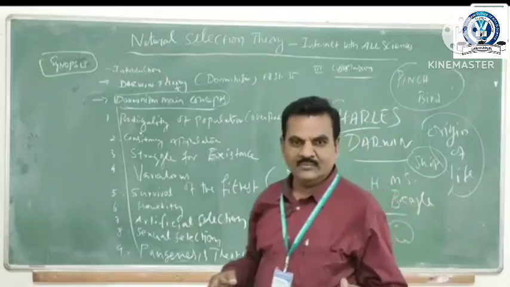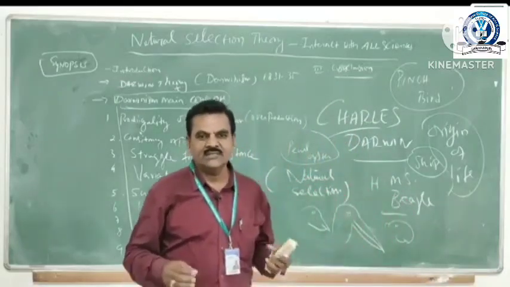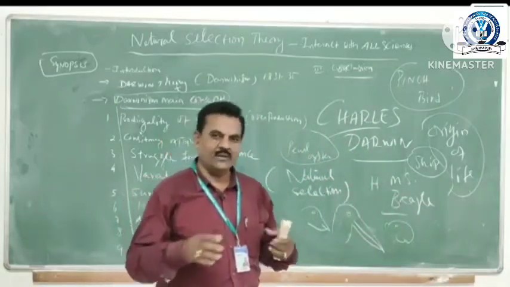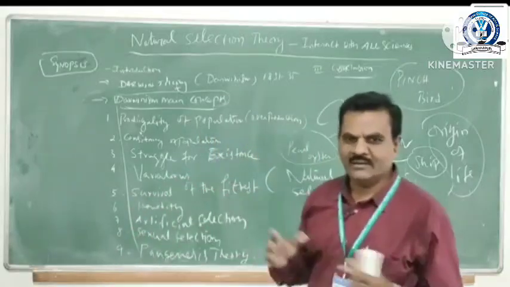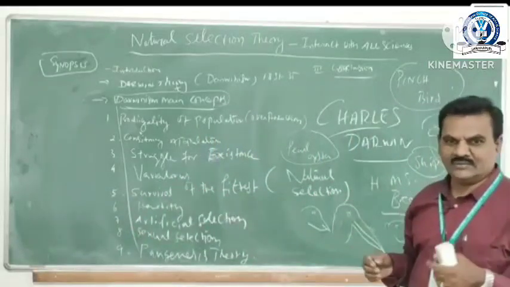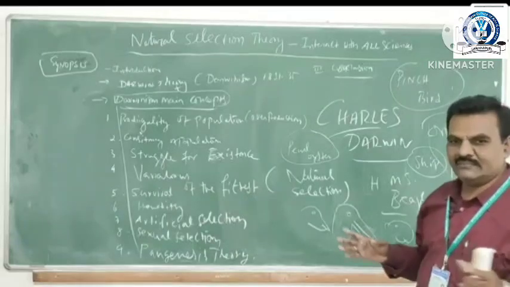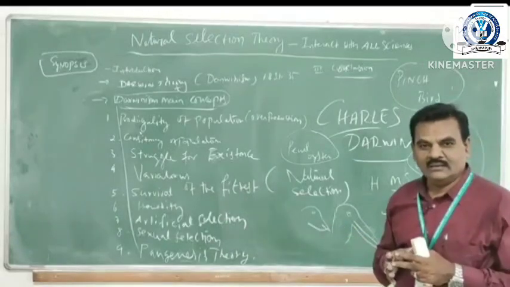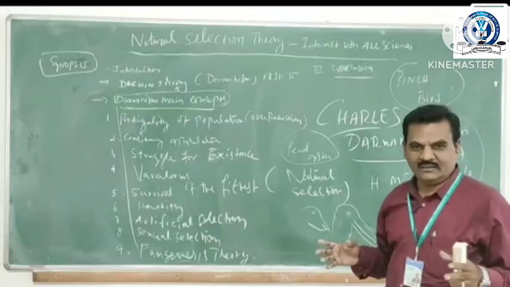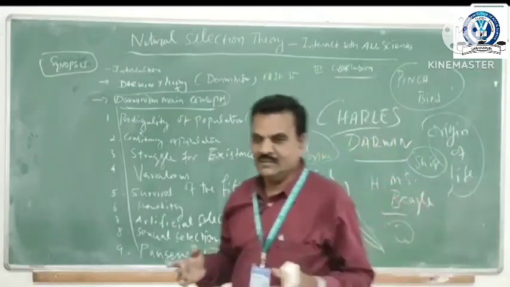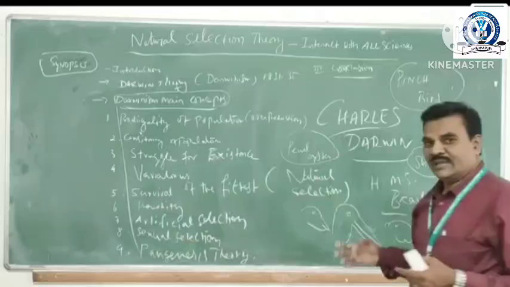For example, in human beings, semen contains so many sperms, but not all are fertilized, only 1 or 2 or 3 sperms are fertilized, and all the other sperms are killed naturally by some biochemical nature. He explained the paramecium also.